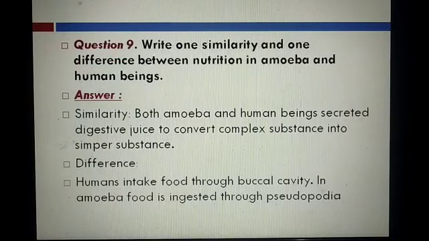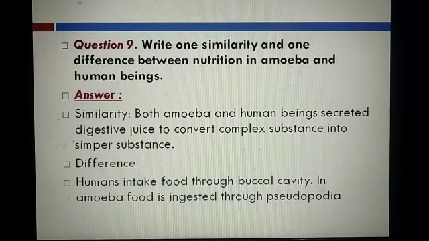Question number 9. Write one similarity and one difference between nutrition in amoeba and human beings. Firstly, you write the similarity. What is the similarity? Amoeba and human beings both secrete digestive juice to convert complex substances into simpler substances. You know that amoeba has food vacuoles.